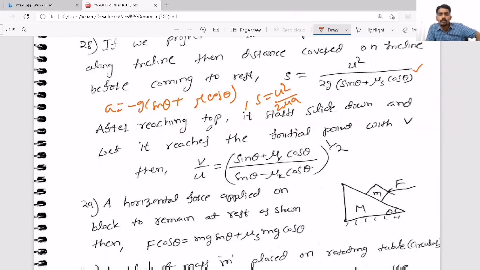And in that situation, they are asking after reaching the top, it will start coming down. Then what is the ratio of initial and final velocity? That also they are asking. But if you apply v square minus u square equal to 2as, v square is proportional to what? a. So v is proportional to root a. That's why your ratio of acceleration came. So just try to apply v square minus u square equal to 2as while going up as well as while coming down.